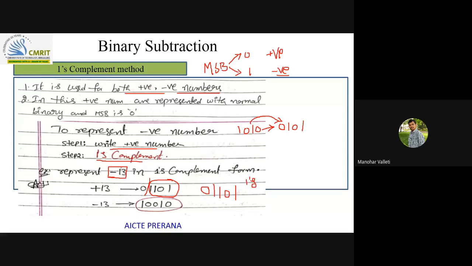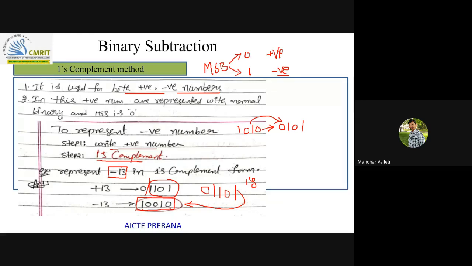Because in ones complement method there is a significance for MSB: if MSB is 0, it is a positive number. So if you find the ones complement of this positive number equivalent, you will get the negative equivalent of that positive number. For this, if you find ones complement, 0 becomes 1, 1 becomes 0, and so on. So this is the minus 13 equivalent in ones complement.